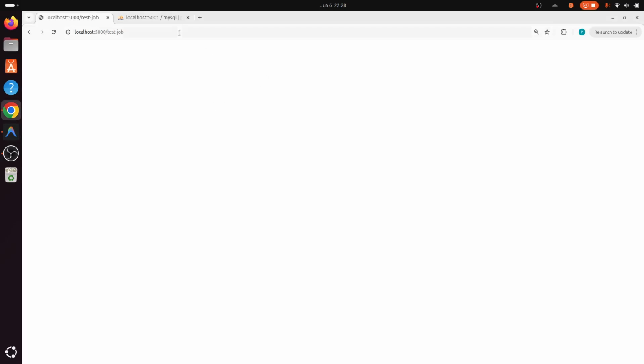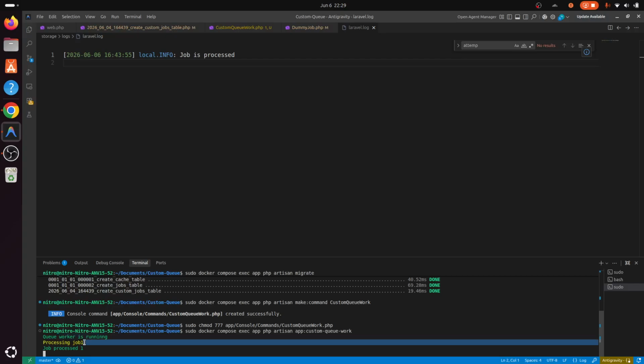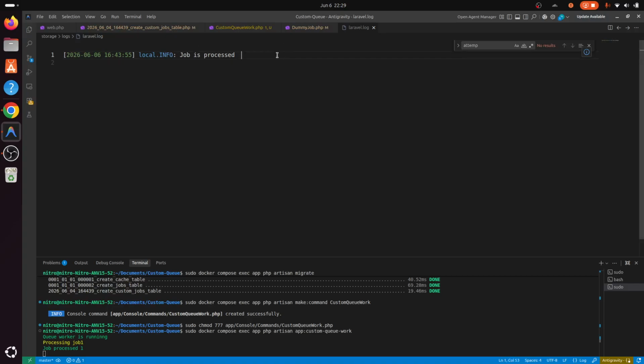Let me go to this browser, this job, and let's see in the terminal we have CLI Worker is running, processing job 1 and job processed 1. So okay, in this file we can see the code of the handle method of our job.